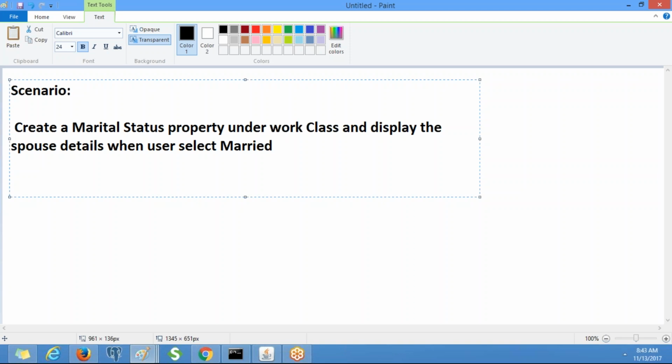If we select unmarried, then we don't need to display the spouse details.